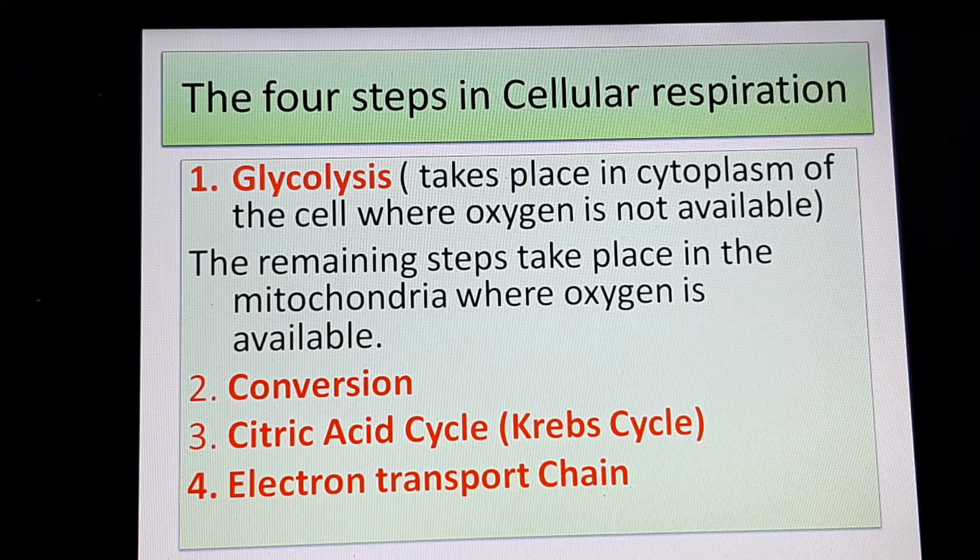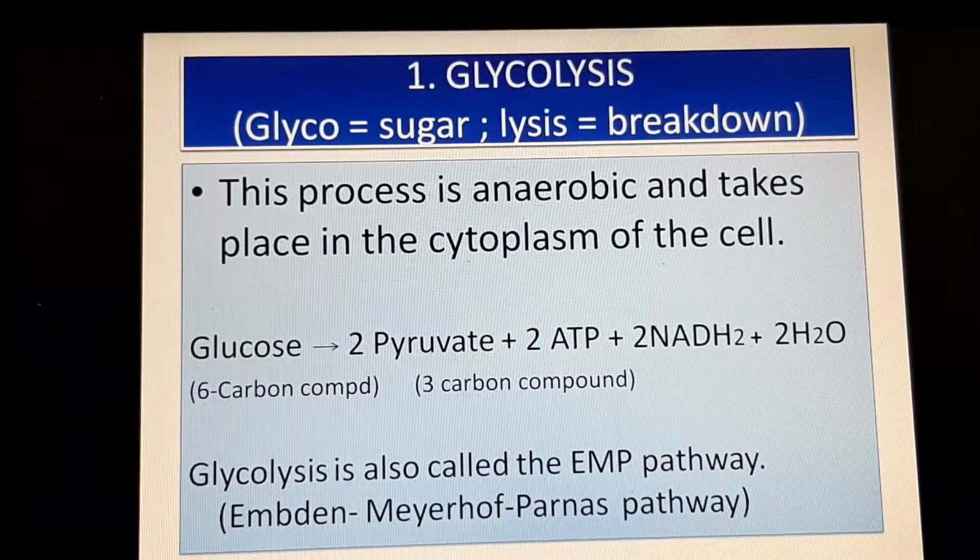The remaining steps all take place in the mitochondria of the cell, where there's a lot of oxygen available, and therefore this is called aerobic respiration. So the following steps, that is conversion, citric acid cycle, and the electron transport chain, are all aerobic respiration. Now we are going to look at each of these in detail.